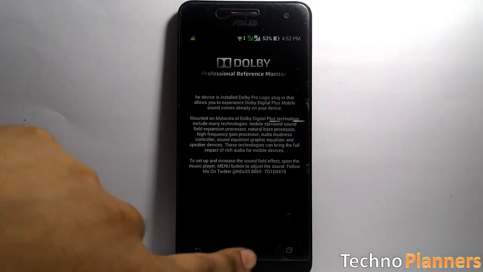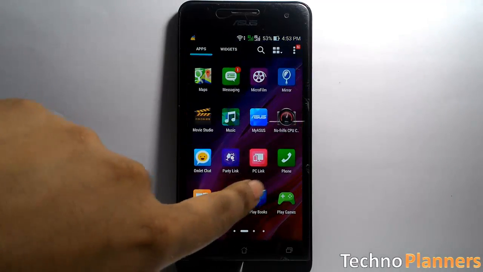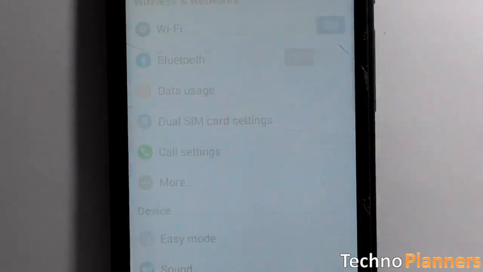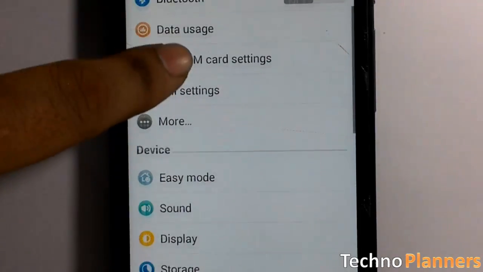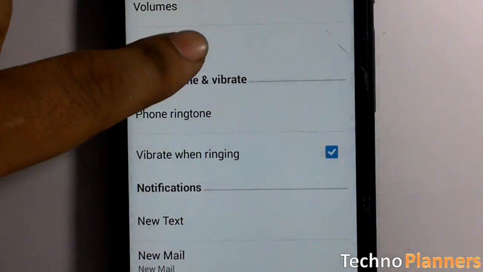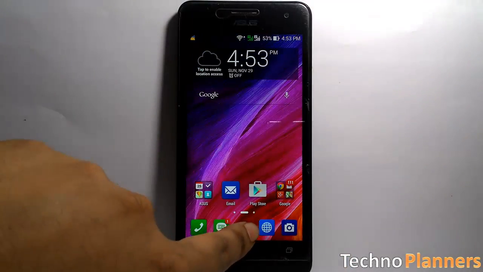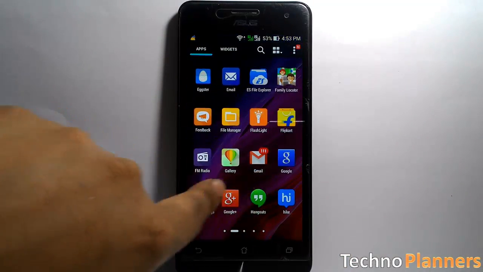Okay, just go back. Now go to Setting, select Sound option, then Music Effect and choose Dolby Digital, then select OK. Go back. Now open Asus Music app.